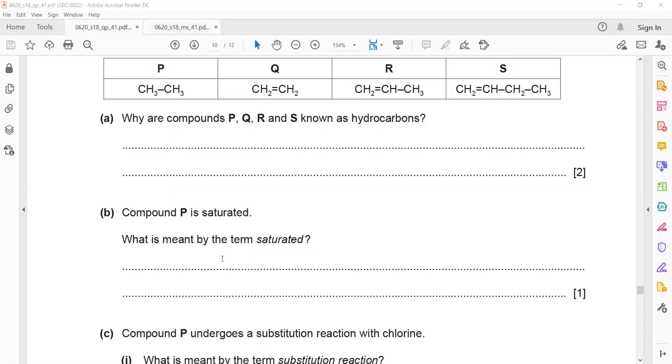Here it refers to the compound containing a carbon-carbon single bond. If there's a double bond, it is called unsaturated. So this compound contains carbon-carbon single bond.